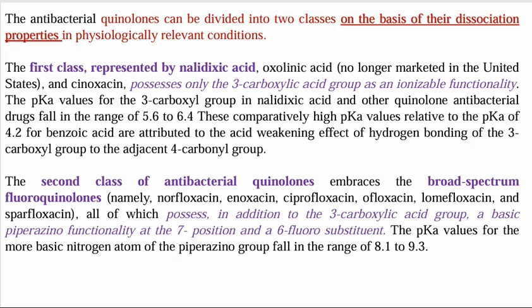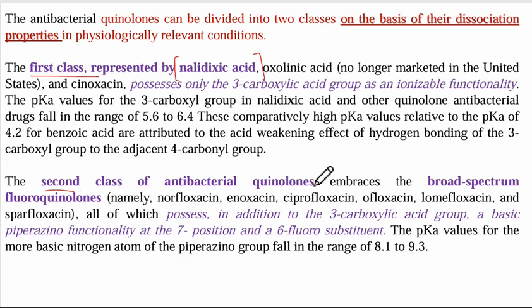Now we have the classification. The antibacterial quinolones can be divided into two classes on the basis of their dissociation properties in physiologically relevant conditions. First class is represented by nalidixic acid, oxolinic acid, which is no longer marketed in the United States, and cinoxacin, which possess only the 3-carboxylic acid as an ionizable functionality.